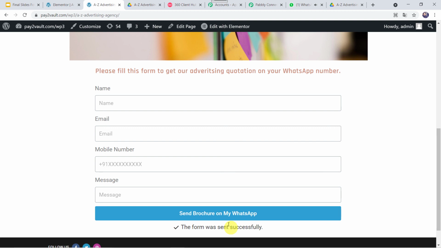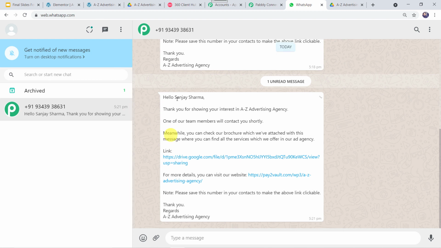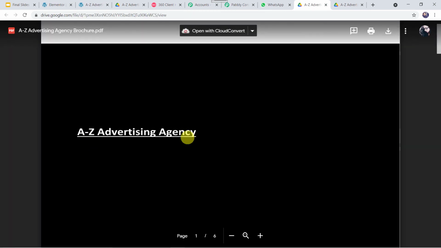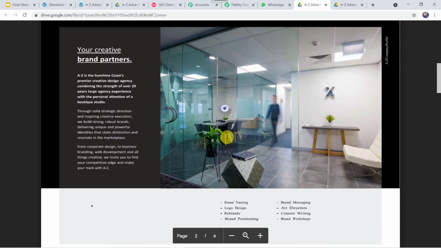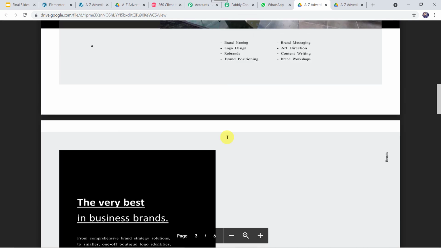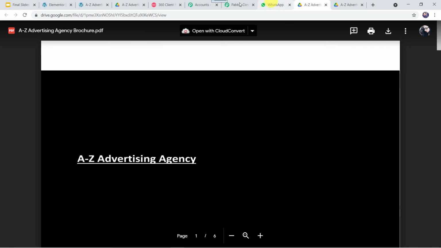Now let's check WhatsApp whether the customer has received any message or not. I'll just go to WhatsApp and here we can see a new message. Hello Sanjay Sharma, thank you for showing your interest in A to Z advertising agency. One of our team members will contact you shortly. Okay, so the same message is sent to Sanjay also. Here I have given the same mobile number just to check whether our integration is working fine or not. Here let us again click on the link and check what is there in this link. And yes, we can see the A to Z advertising agency brochure is shared with the customer once again. Okay, so in this way we can see that our integration is perfectly working fine.